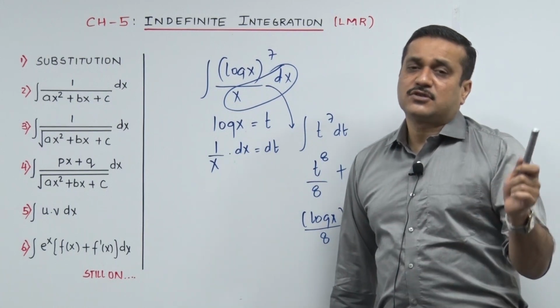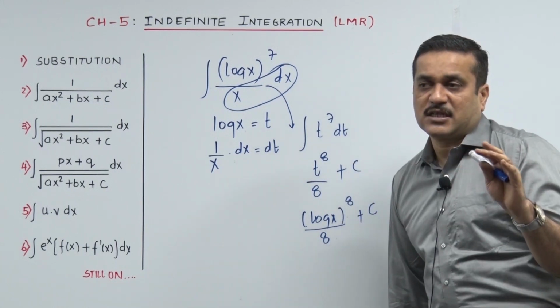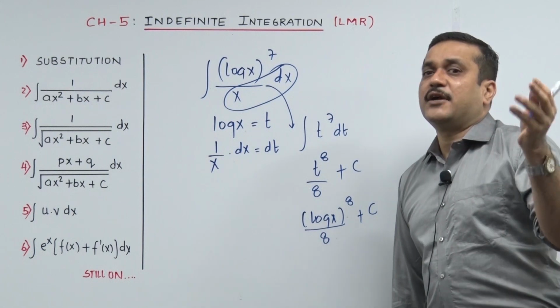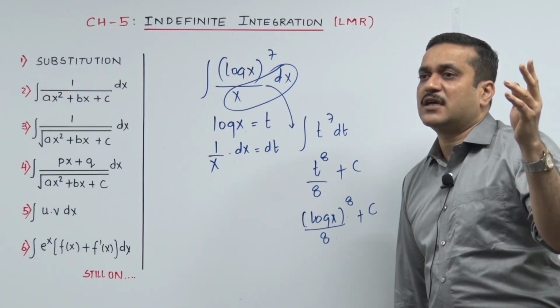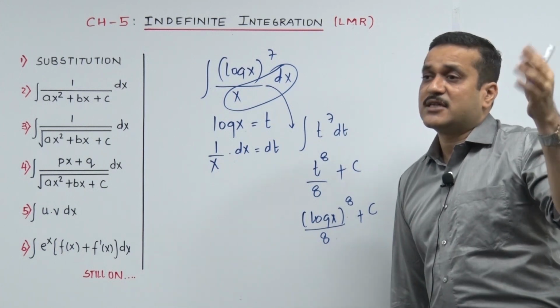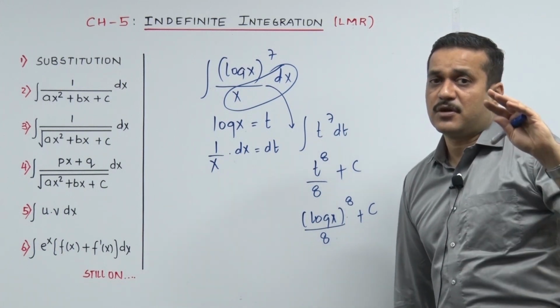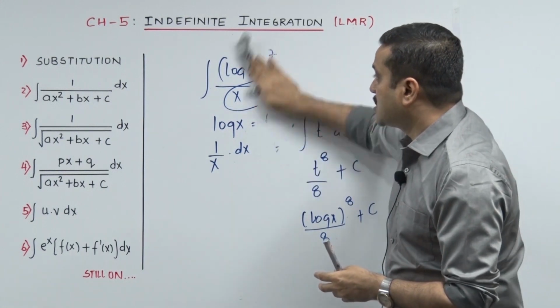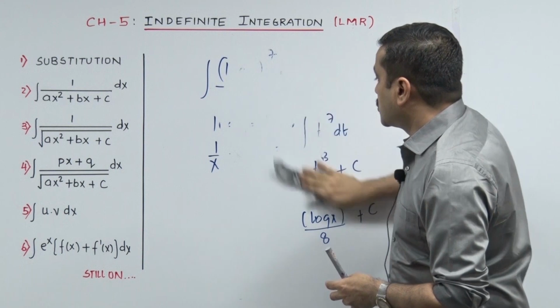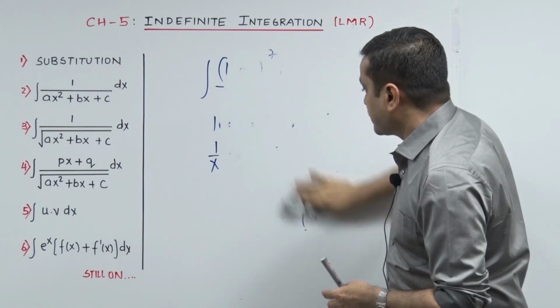Now that was not a so good question. When you look at a sum, you try to bring in something which is integrable. So looking at the shape of the sum, I thought okay, let's make it t raised to n, because that's easy to integrate, t raised to n plus 1 upon n plus 1. So maybe if I bring in 2 or 3 more examples, the picture will be very clear for you all. So we get on to the next one.